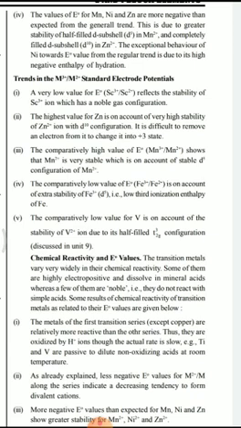Next, let us study chemical reactivity and E naught values. As we have studied so far, the reactivity of transition metals differs widely.